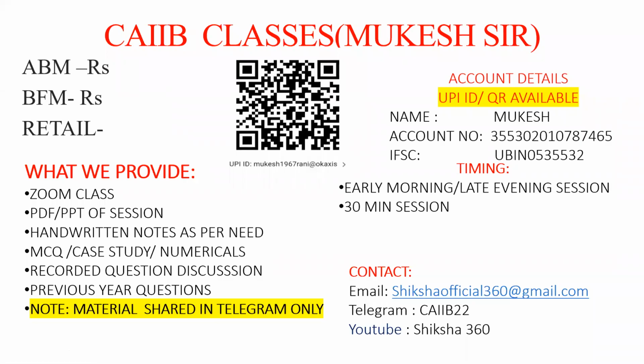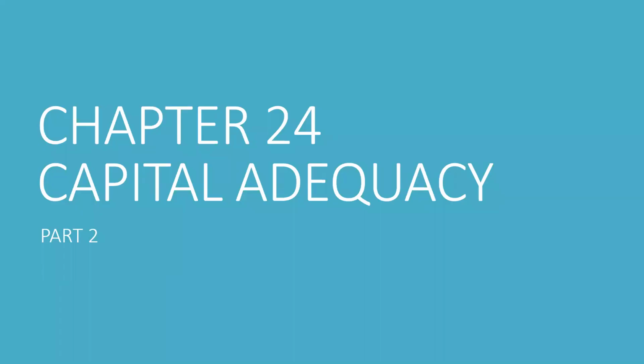Welcome to all of you, Shiksha 360. Today we will discuss chapter number 24, part 2. In this session we have to discuss 3 to 4 questions, and these are the types of questions you can expect in your examination. It is an easy topic, but you have to cover all the points from this chapter one by one.